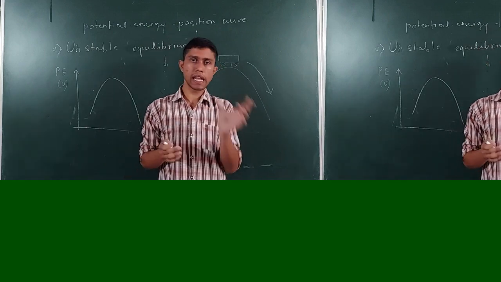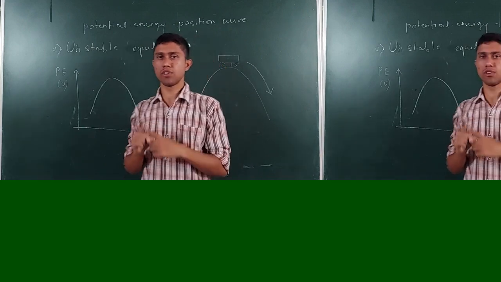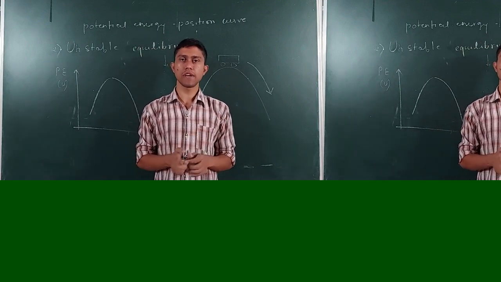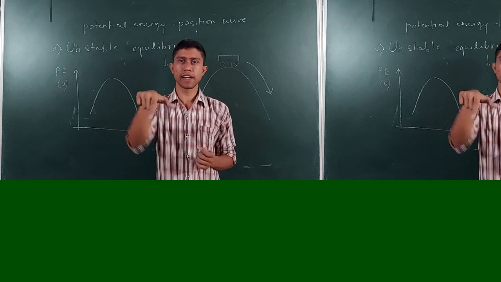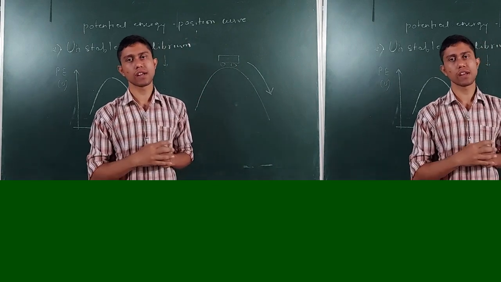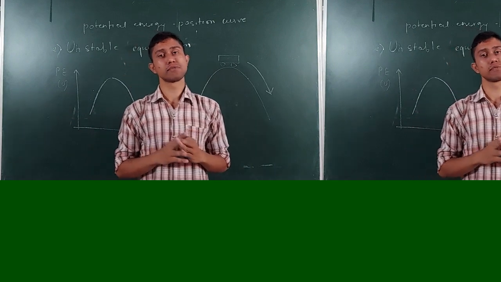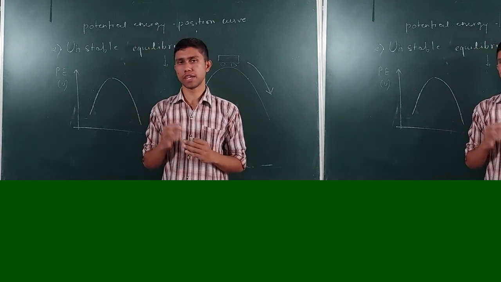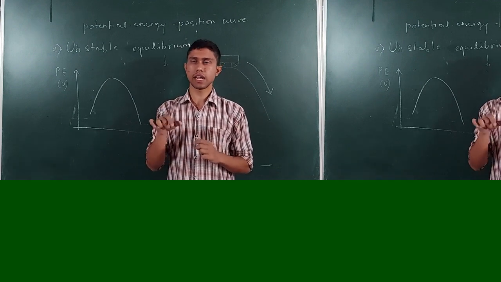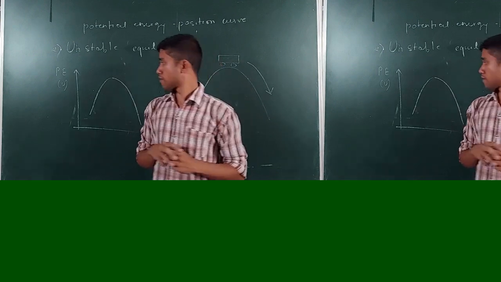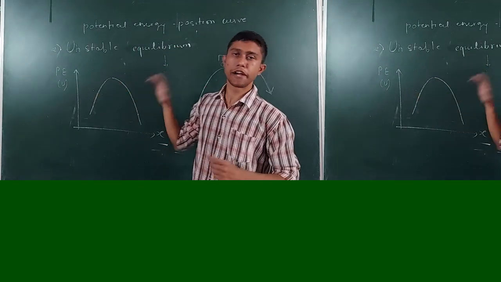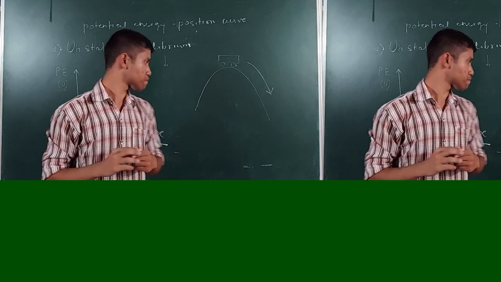Stable equilibrium is opposite to unstable equilibrium, or you can say unstable equilibrium is opposite to stable equilibrium. So if it was a U in the case of stable equilibrium, it is an inverted U in the case of unstable equilibrium. So this is how you can understand the difference between stable and unstable equilibrium. It is very simple. A U for stable equilibrium, and for unstable equilibrium it is an inverted U. So it is a very simple thing.